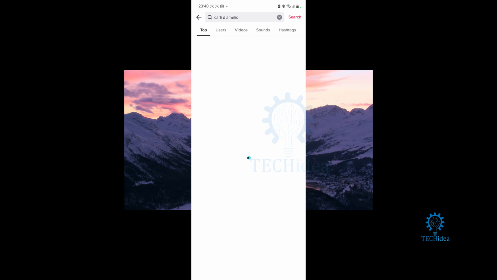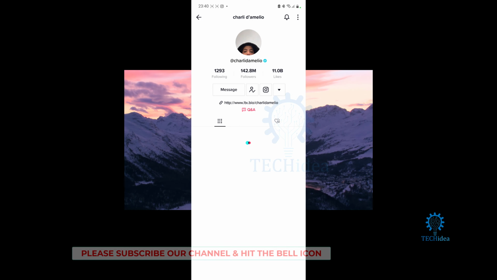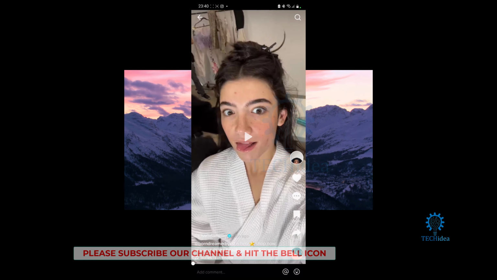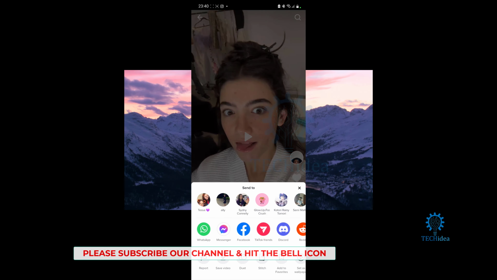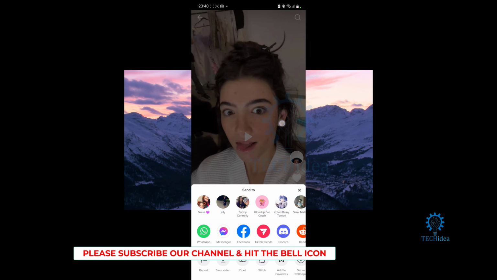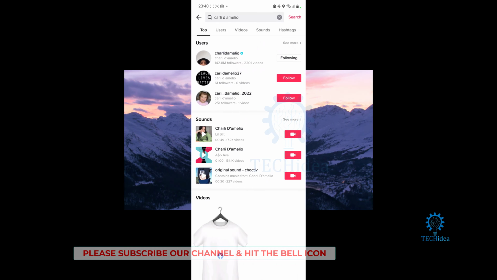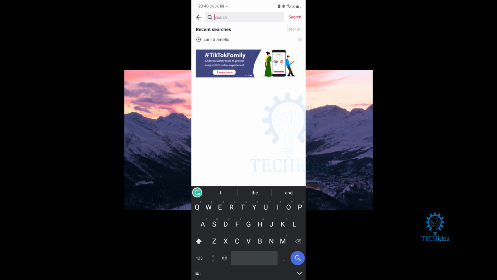For example, if you go over to Charlie D'Amelio's page, the most famous person on TikTok, and choose one of the TikToks from here and then press on share, as you can see, repost is not available. Why is that? Because the creator of the TikTok has the ability to turn off repost.